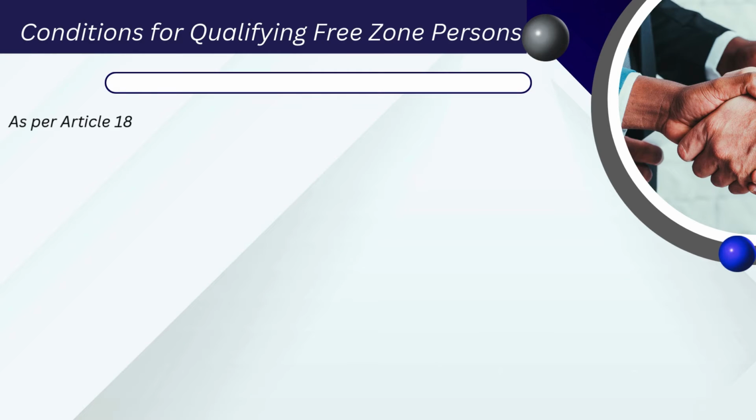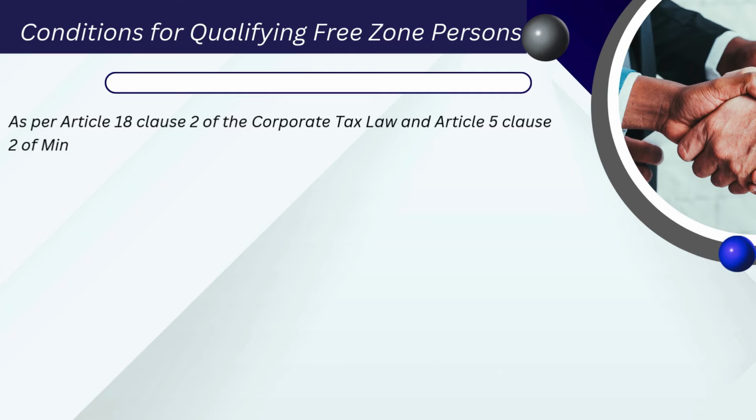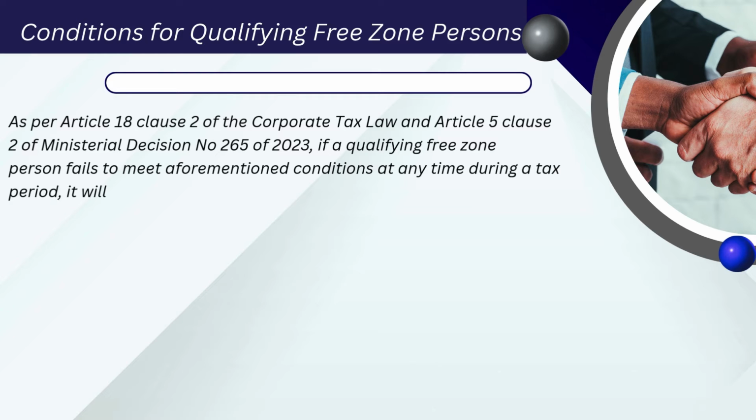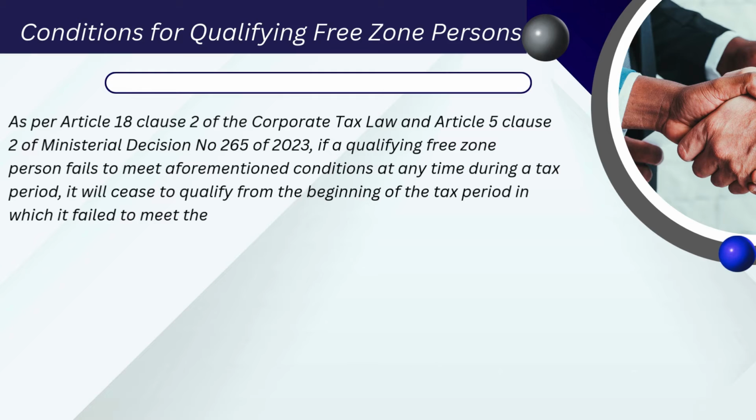As per Article 18 Clause 2 of the Corporate Tax Law and Article 5 Clause 2 of Ministerial Decision number 265 of 2023, if a qualifying free zone person fails to meet aforementioned conditions at any time during a tax period, it will cease to qualify from the beginning of the tax period in which it failed to meet the conditions and for the subsequent 4 tax periods.